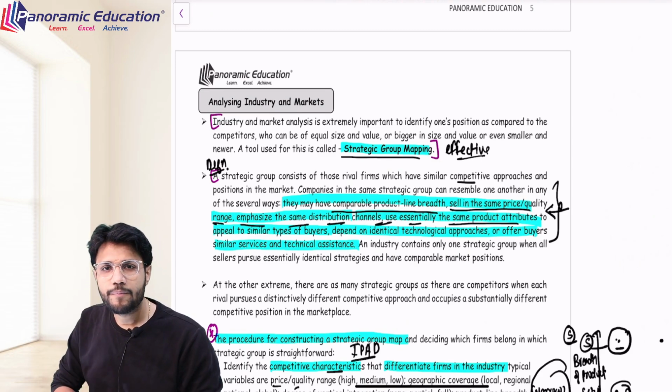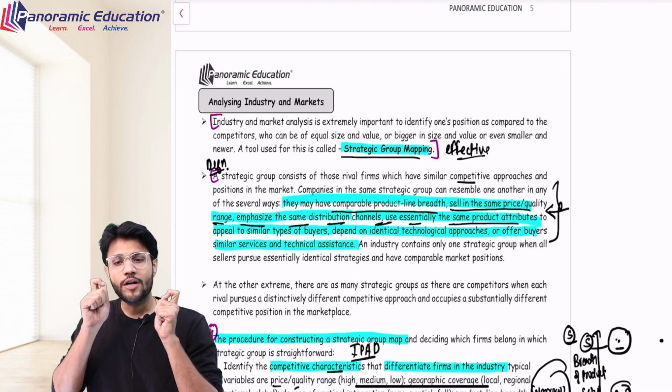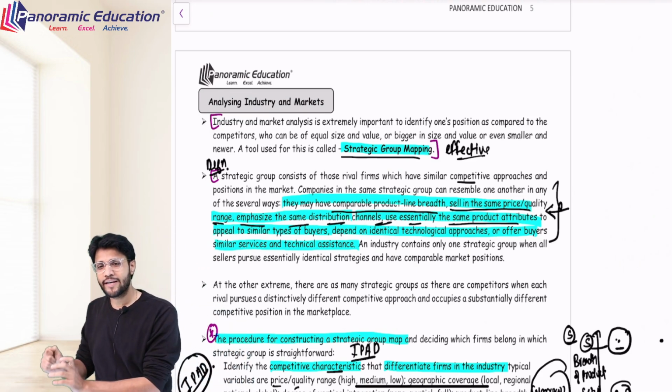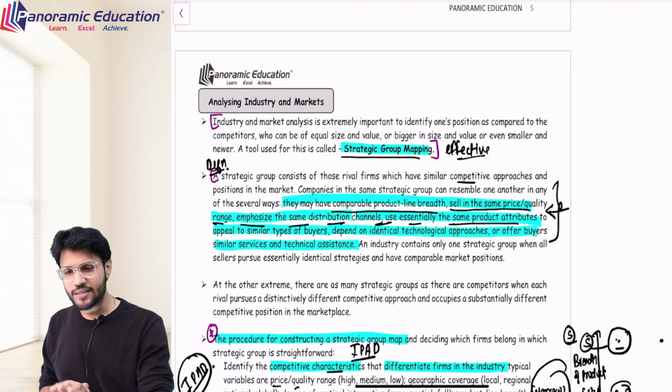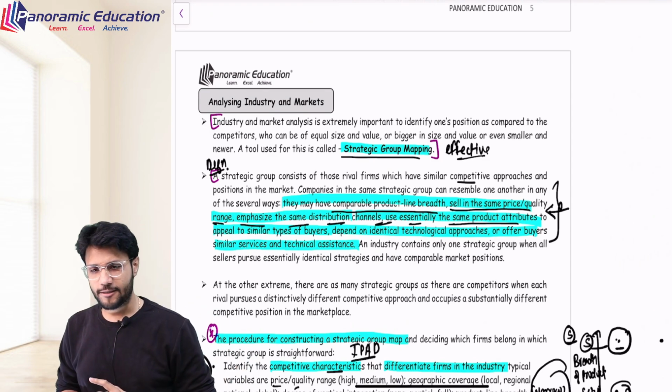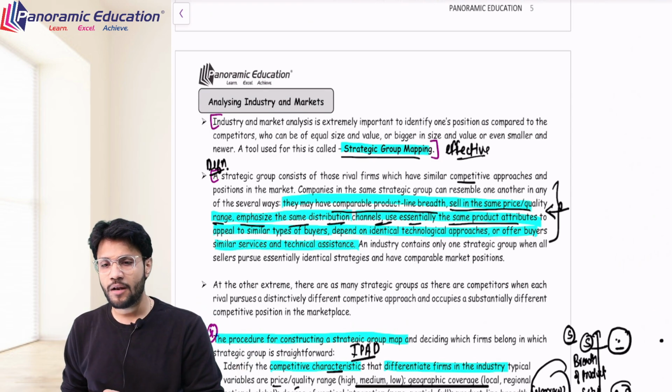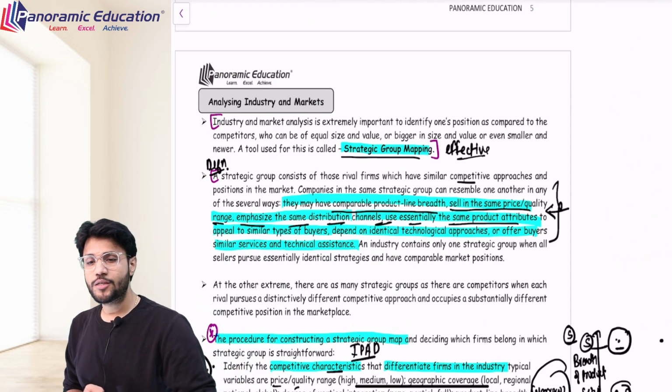So we need to see who is our key competitor in order to ensure that our strategy is in sync with it. So in such a case, we have to understand a tool which is given over here. It is strategic group mapping. Sir, what is strategic group mapping? Take any 2 factors. There are so many factors given as an example. For example, what are your distribution channels?